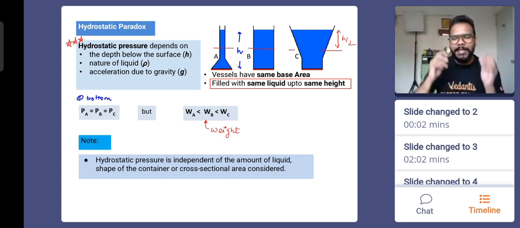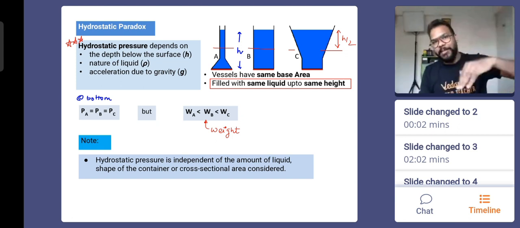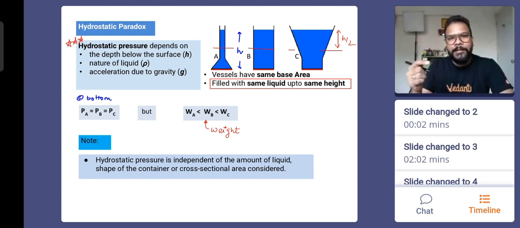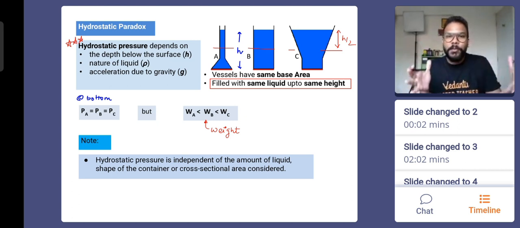So if you go down by 5 meters, there is a certain pressure that you will feel on your ear. If you ever take a dive in a river or in, say, an ocean, you will feel the same pressure at the same depth. Compared to your pool, the river is bigger and the ocean is huge, but because you are going to the same depth, the pressure value will be the same.